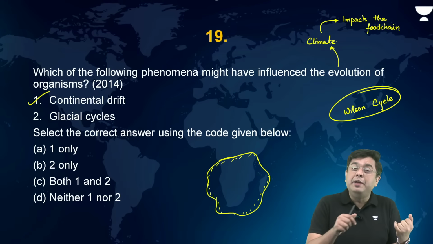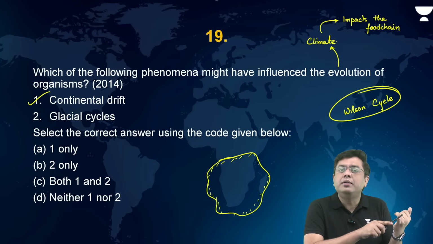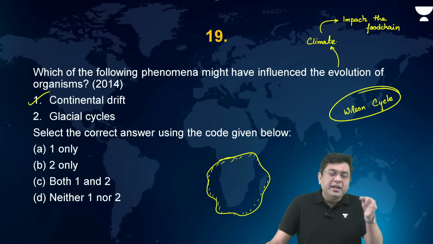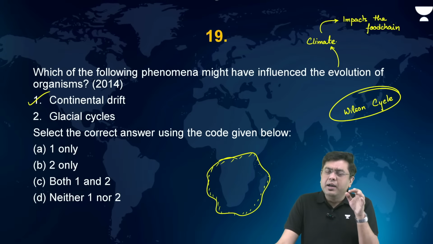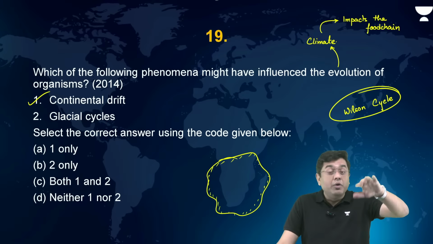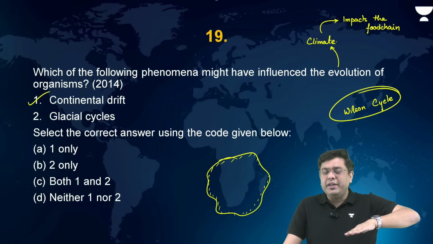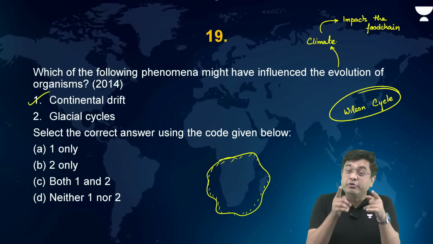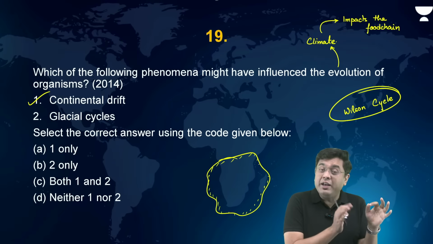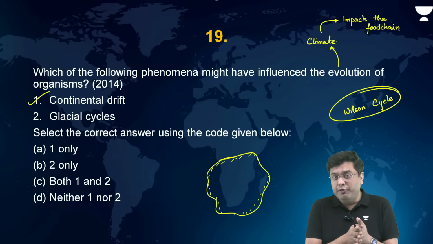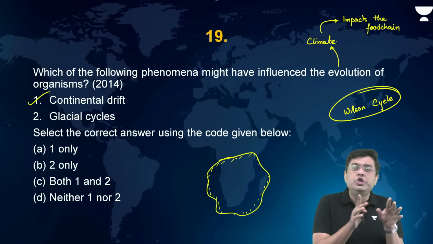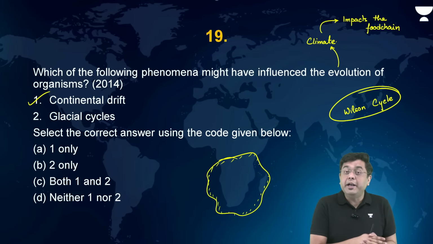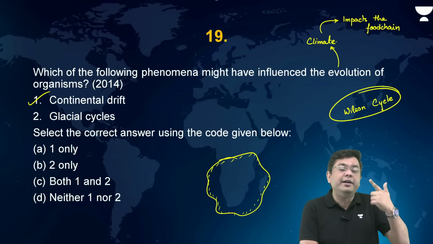Example, you can take the case of the Sumatran rhinos, the Sumatran tiger, the Sumatran elephants. All of these, they had migrated to the region of Sumatra, which was connected to the Malayan Peninsula when the sea levels were lower during the ice age. And then when the sea levels rose, there was water which came in between, and hence the Sumatran elephants are amongst the few elephants that you will find in tropical rainforest. They are smaller as compared to Asian and the African elephant. Sumatran rhinos, they are also smaller as compared to the one-horned rhinos that we see. So this has led to evolution.